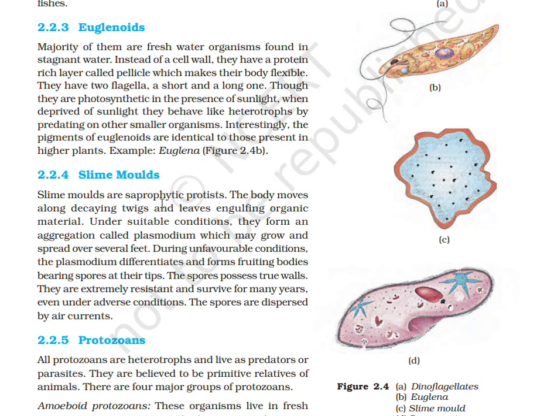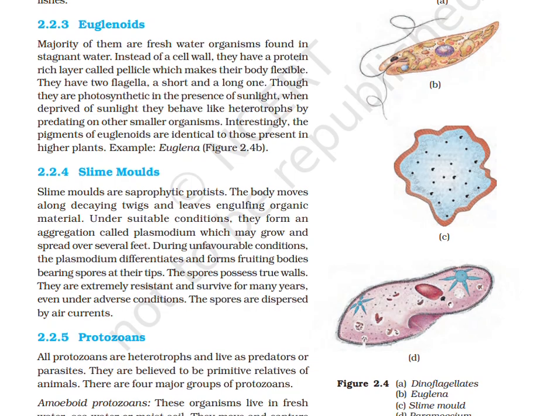Slime molds. Slime molds are saprophytic protists. The body moves along decaying twigs and leaves, engulfing organic material. Under suitable conditions, they form an aggregation called plasmodium, which may grow and spread over several feet. During unfavorable conditions, the plasmodium differentiates and forms fruiting bodies bearing spores at their tips.